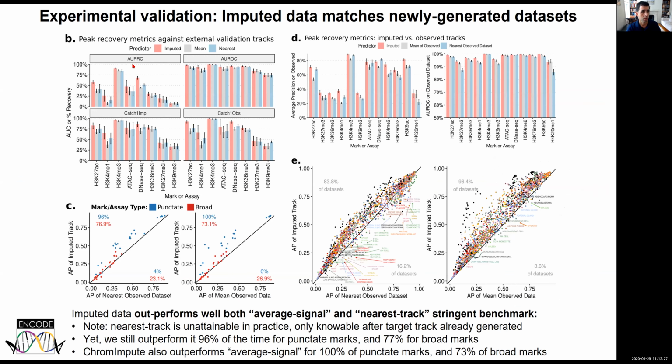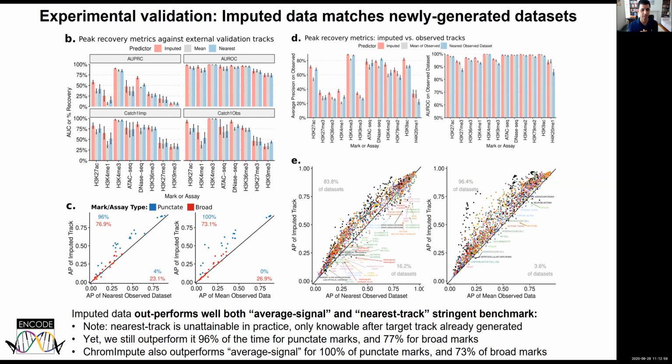We've also used independent experimental data generated after our imputations to basically show that the predicted data sets are in fact of very high quality, and they surpass this very stringent benchmark of the nearest track. The nearest track imputation basically means that I'm going to choose the observed data set which is closest after observing that data. Of course, this is unattainable in practice, because if you can't find the nearest data set without observing the data, well, you've observed the data, so we have the data.